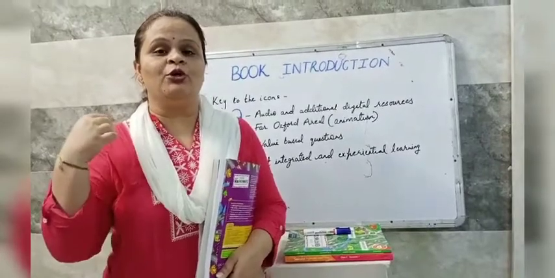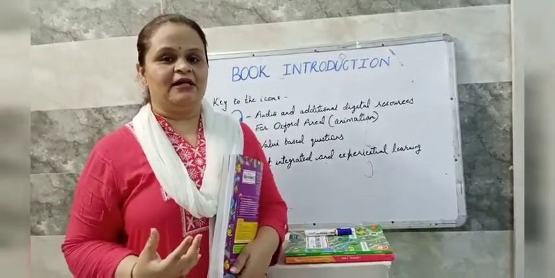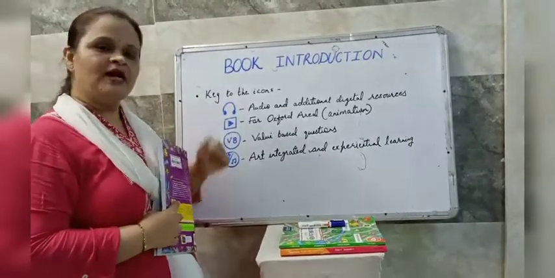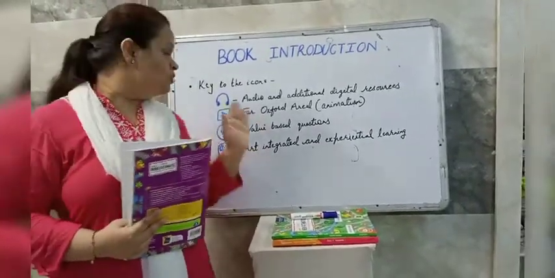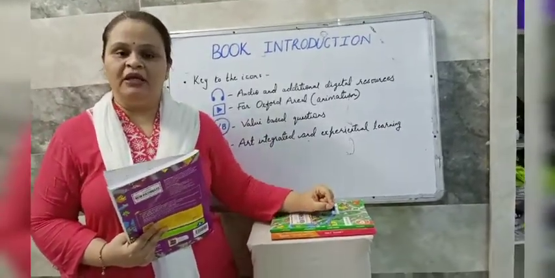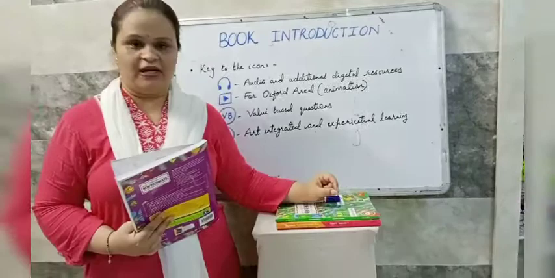There you can show your creativity. So there you can find that icon. Okay, I'll show you in the book right now. So these are the 4 icons, children. You should know the meaning of these icons very well.